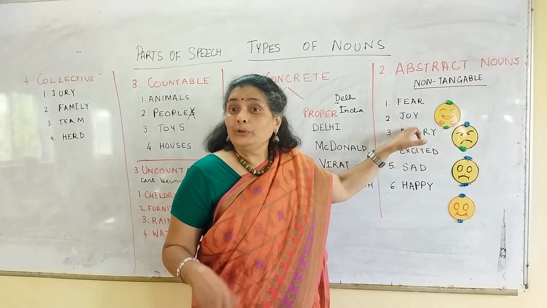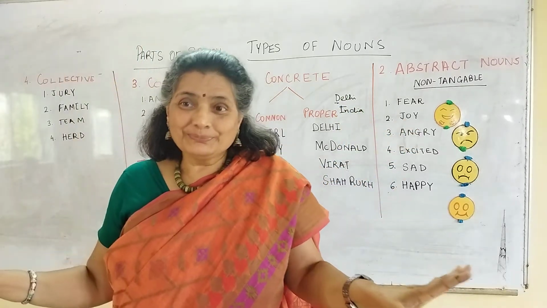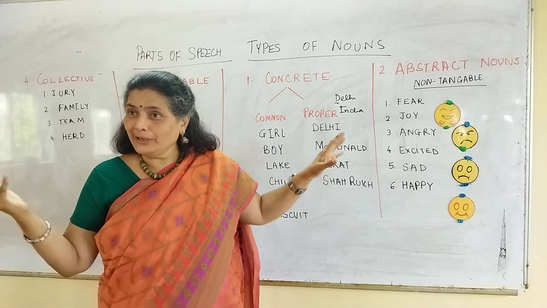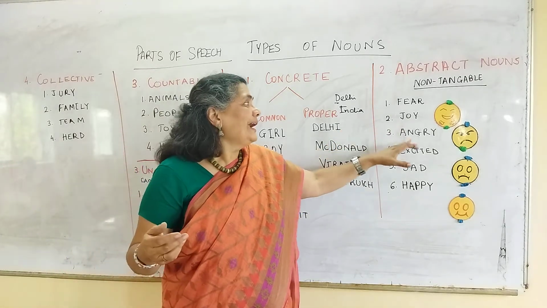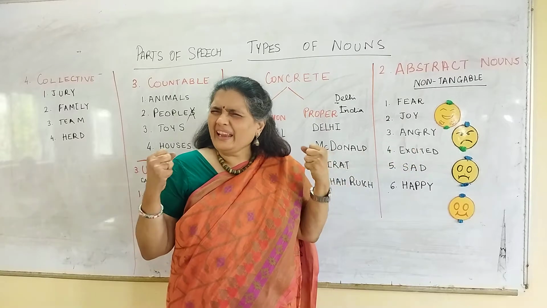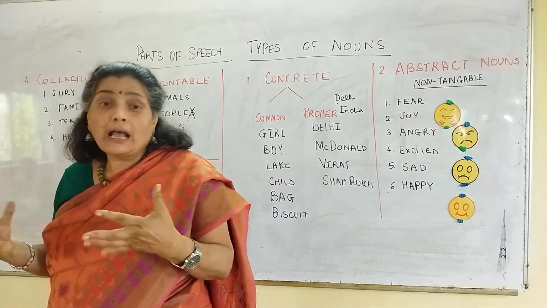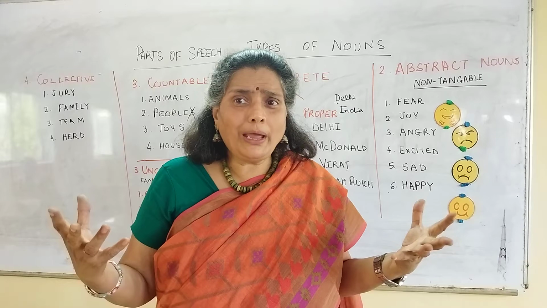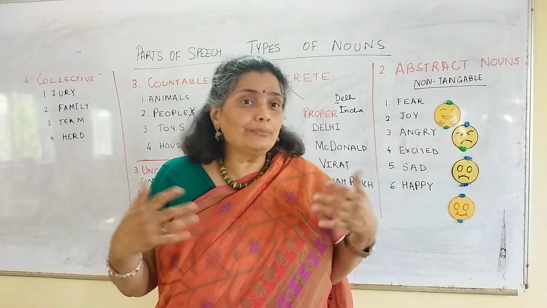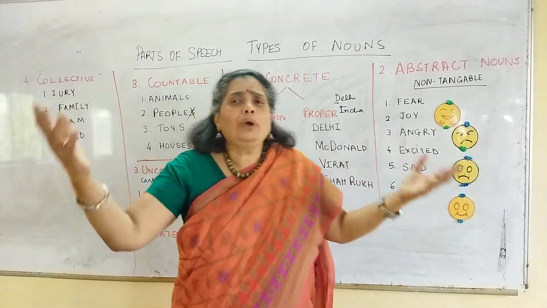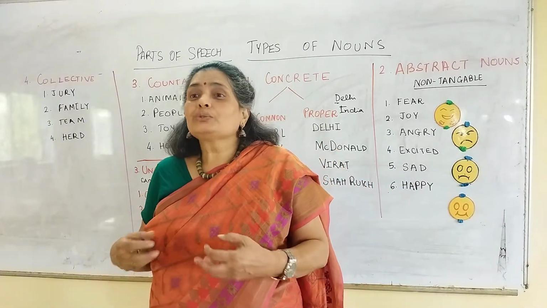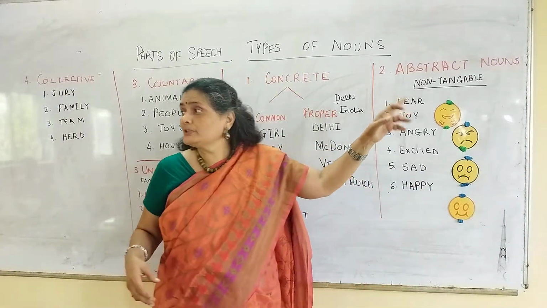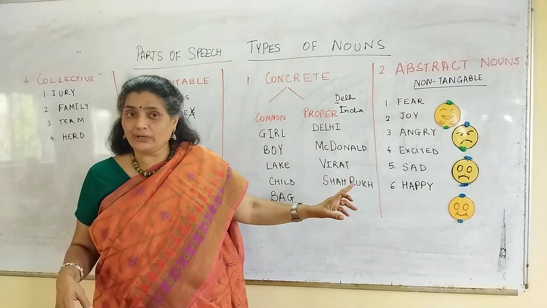Joy, when you eat an ice cream, you feel joyful, right? Karan, you feel joyful after you eat an ice cream or before? Whatever. Angry, you get angry at yourself and angry at others. So if I say, how much anger do you have? I said this much, so I can't measure it. How much love do you have for me? I said this much of love, but I can't measure it. So that is why these are called non-tangible nouns and these are called abstract nouns.